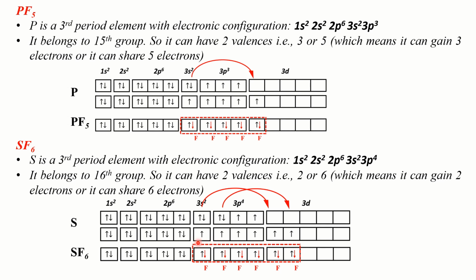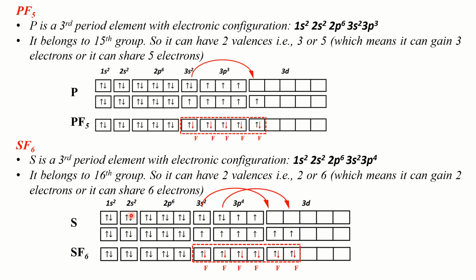You can see that before bonding with 6 fluorine atoms, there were only 6 unpaired electrons in the valence shell of sulfur. But after covalent bonding with 6 fluorine atoms, we have 1, 2, 3, 4, 5, 6, 7, 8, 9, 10, 11, 12 electrons in the valence shell of sulfur of SF6 molecule. So evidently sulfur in SF6 has an expanded octet which has 12 electrons.